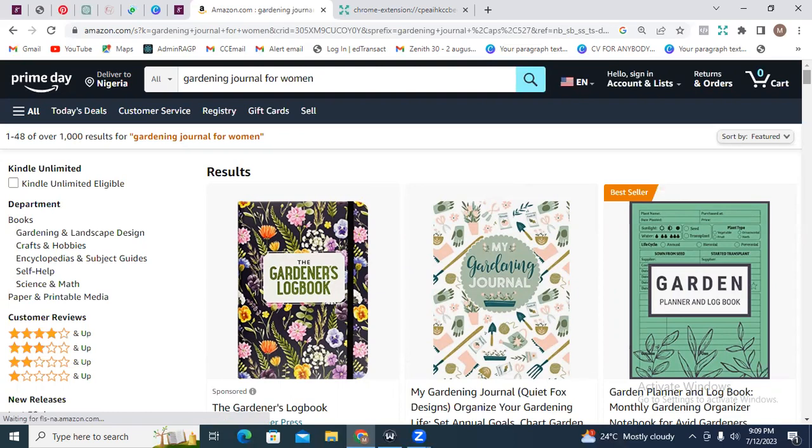because everybody's preaching going green and all that, and a lot of people are looking at planting what they eat, as against buying from the market and all, where you're not even sure of the production process, right? So I think a lot of people are actually looking at planting gardens and all that. So you can actually capitalize on that to create books around gardening and all that, right?